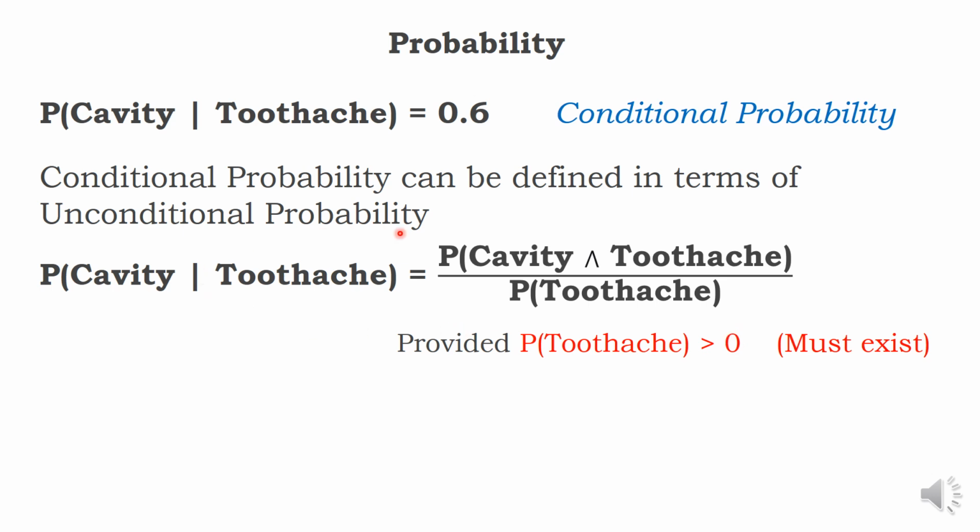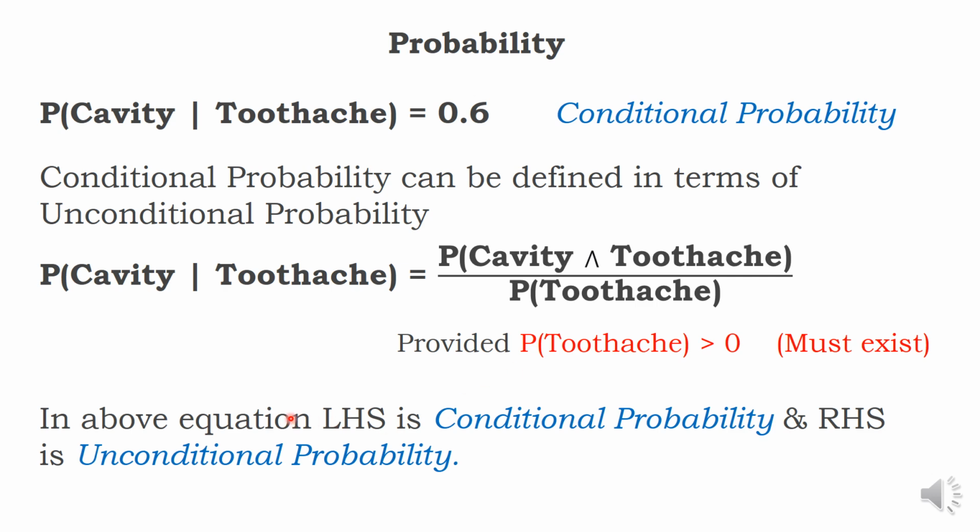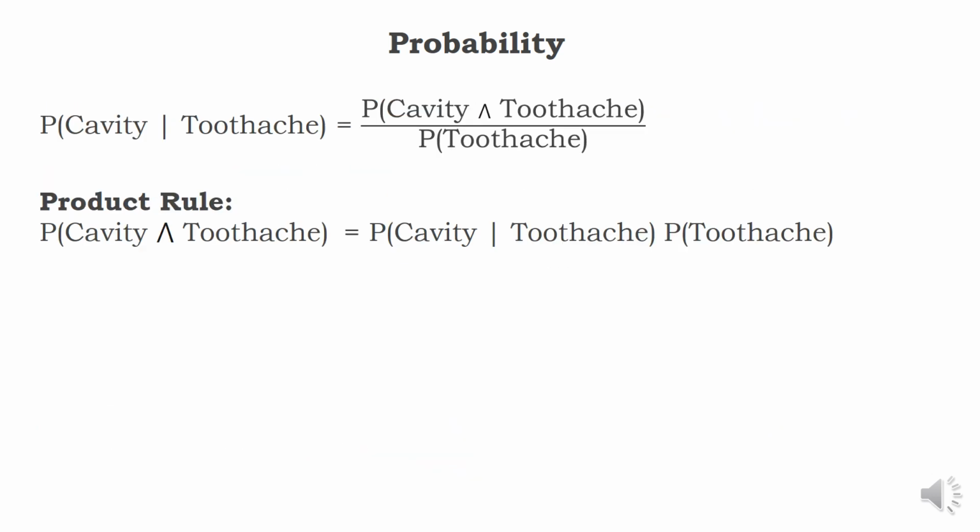Using this property, the left hand side has a condition, while the right hand side just has 'and', which is called conjunction, so there is no condition. In the above equation, the LHS is conditional probability and the RHS is unconditional probability.